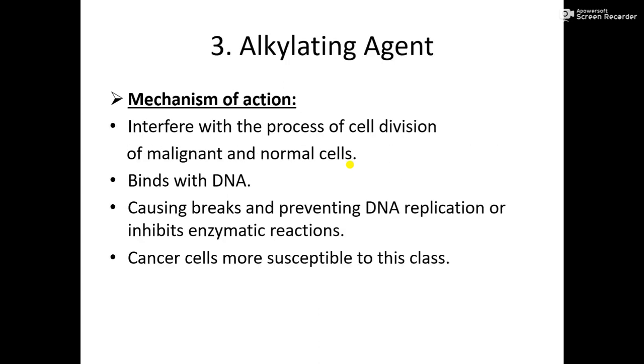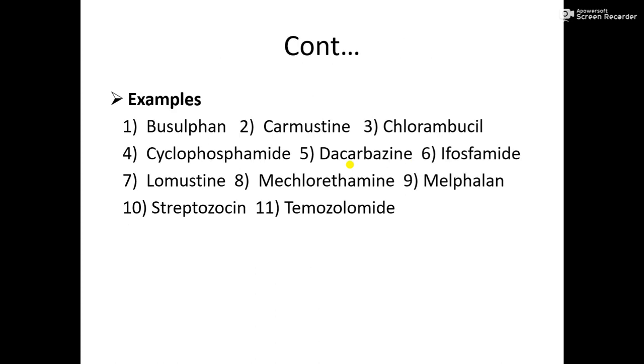So this is clear that alkylating agents are one of the sensitive groups, to which cancer cells are more susceptible.